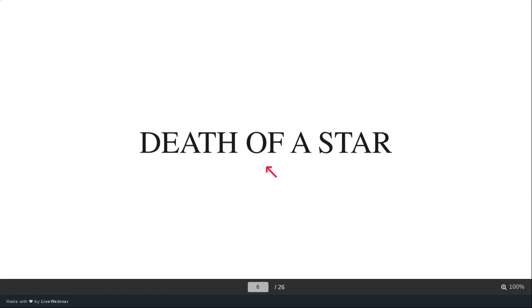Now, just like humans, stars also have a certain lifetime. Black holes are the result of a dead star. When a star dies, it has different fates. So in order to understand black holes, we need to understand first how stars die.